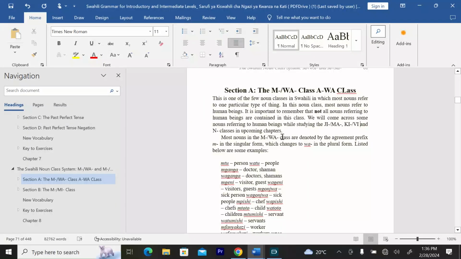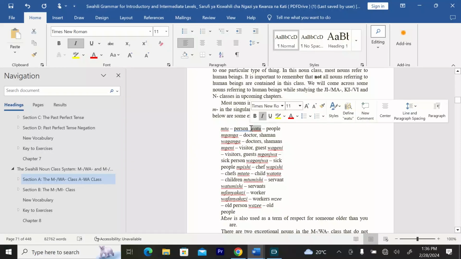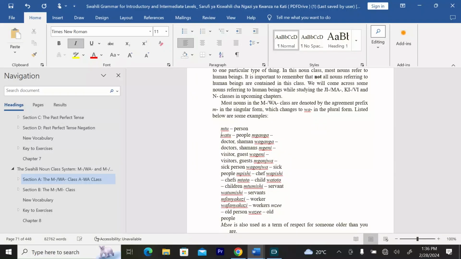Most nouns in the mwa and the awa classes are denoted by the agreement prefix m in the singular form, which changes to wa in the plural form. Listed below are some examples. We have mtu, which is person. Then we have watu, which is people. Let me simplify this by saying there is singular and plural.